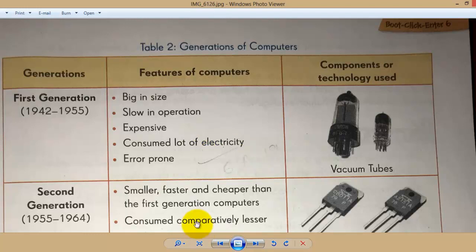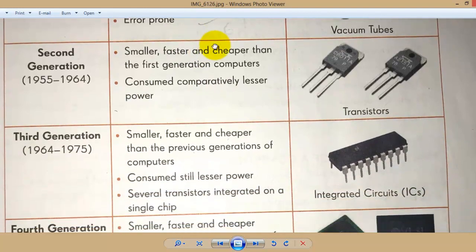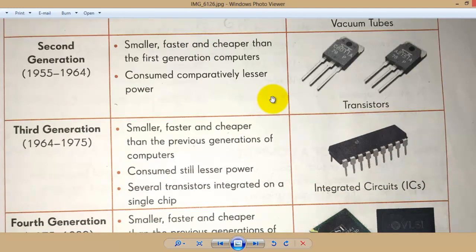Second generation, 1955 to 1964, smaller, faster, cheaper than the first generation. These three points will be the same for all the generations starting from the second generation, that is, smaller, faster, and cheaper than the previous generation. The next point also looks the same, smaller, faster, cheaper than the previous generation. If somebody asks what is the difference between the second and third, you can answer very easily: smaller, faster, cheaper than the previous generation, and consume comparatively less power than before.